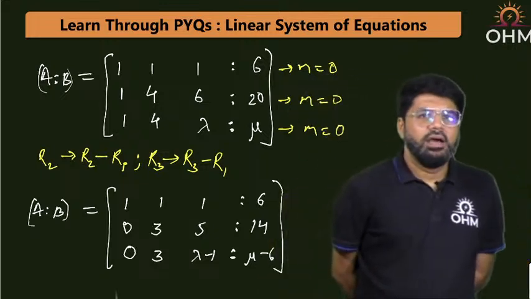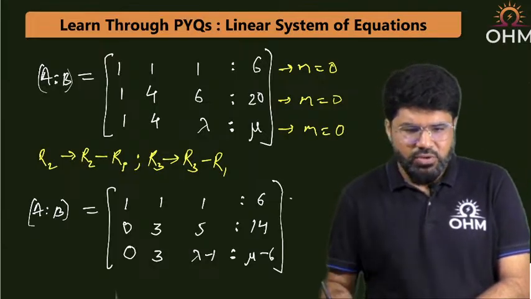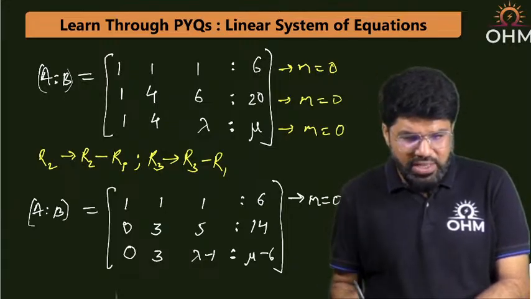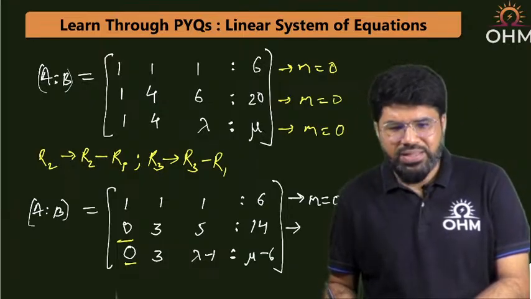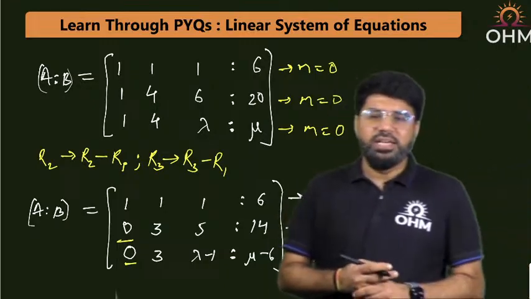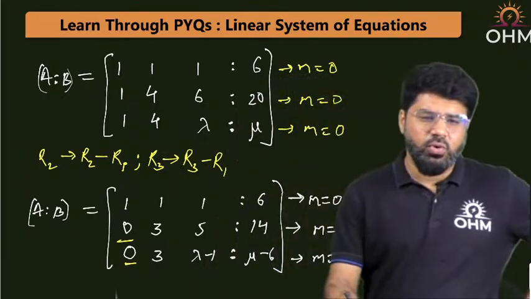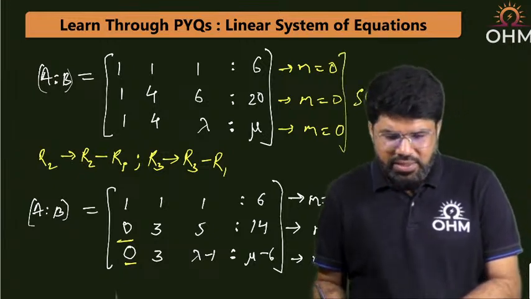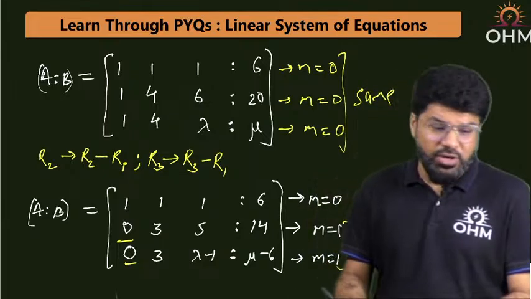Now, what is the number of starting zeros? m here is 0 for the first row, but now in the second row I have got one 0, and in the third row also one 0. Does it still follow an increasing order? No, the second and third rows are still the same. That means to make it increasing order, echelon form, refer to the previous video if you have not attended it.